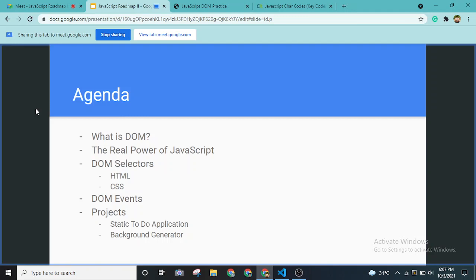With the web development itself. How is JavaScript manipulating the website that we have right now? Okay, so we will be using DOM selectors as well as the DOM events, and I'll be showing you two simple basic projects. I will be trying to explain each and every line. I won't be able to code it live to you, but I will definitely be explaining it in detail so that you can understand how everything sits together in a project.